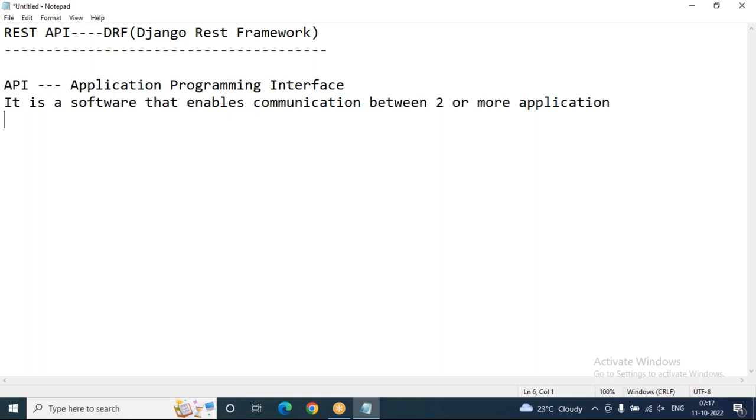One application can communicate with other applications. If you want to make communication from one application to another application, API is required. API stands for application programming interface.